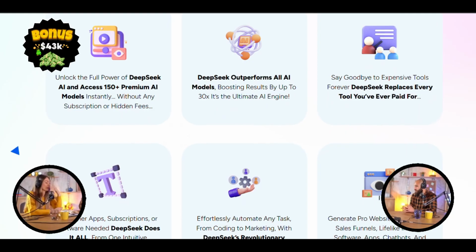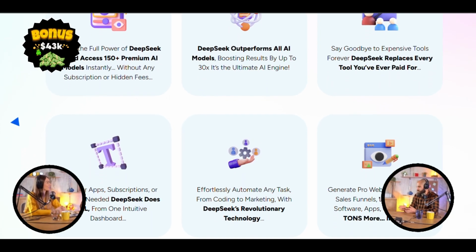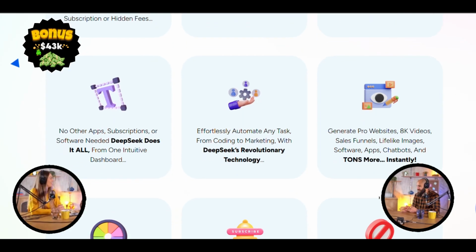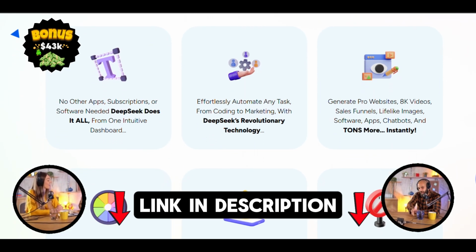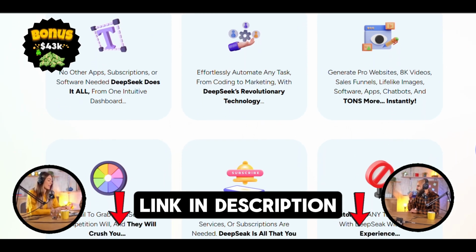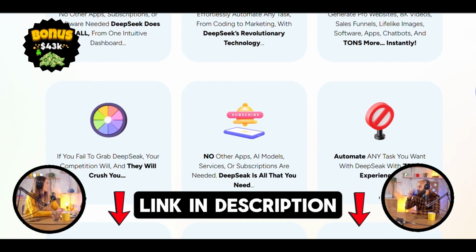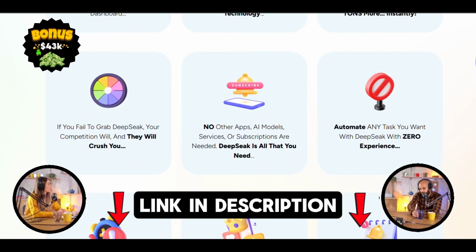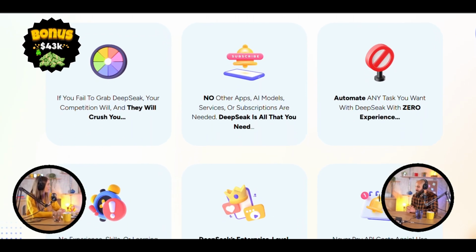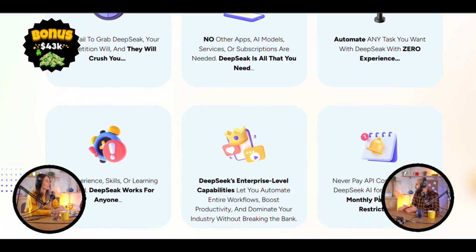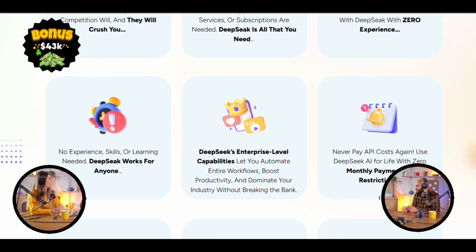Absolutely. So besides making these super high-def videos, what else can DeepSeek do? Well, they also have this powerful website builder. They claim it can create professional-looking sites, again, in seconds. The focus is on speed and simplicity. So anyone can use it, even if they don't know how to code. That's what they say. They suggest anyone can design and launch a website using DeepSeek, whether it's for their business or their personal brand.